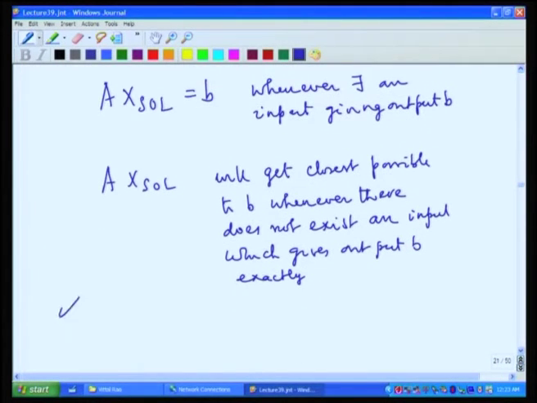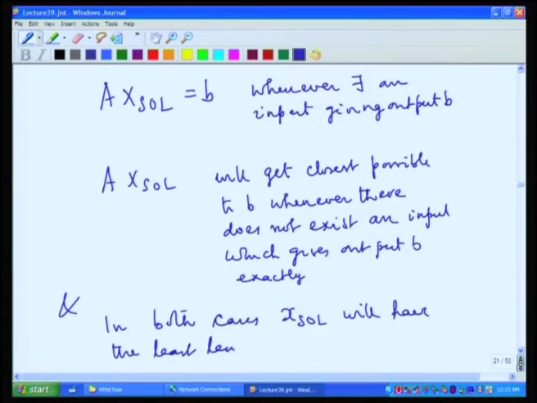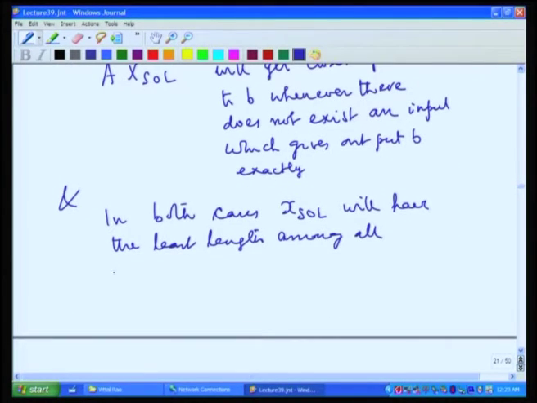And in both cases, x sol will have the least length among all such possible, or all such required inputs.